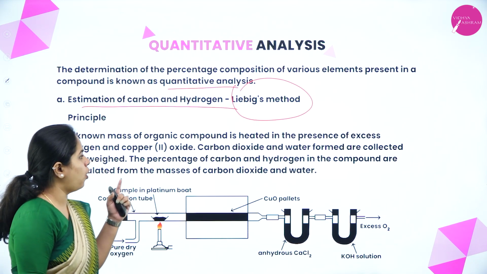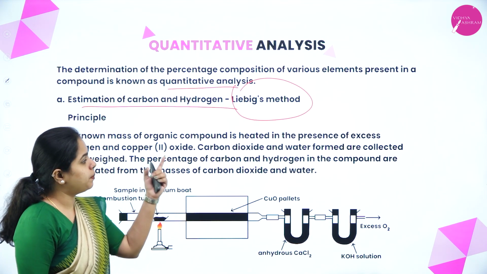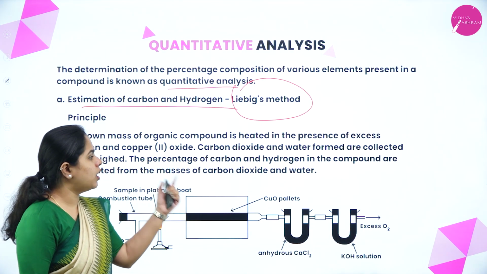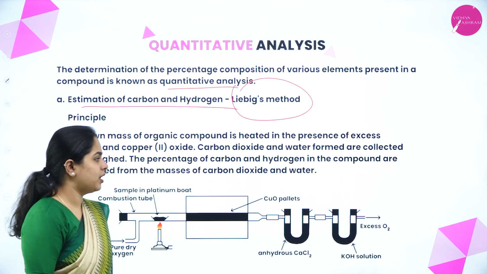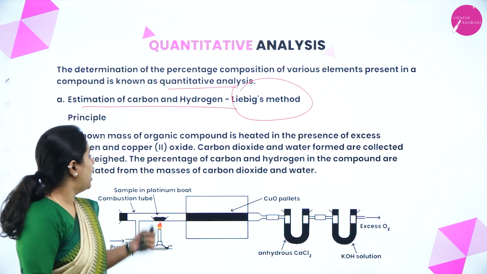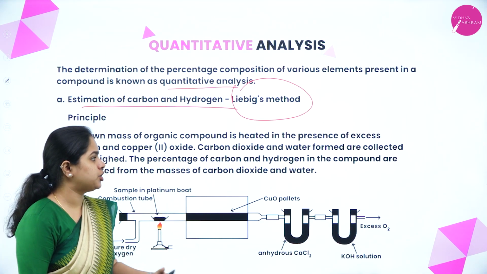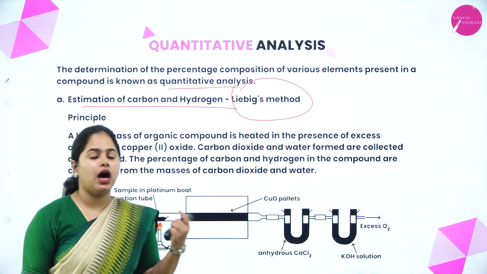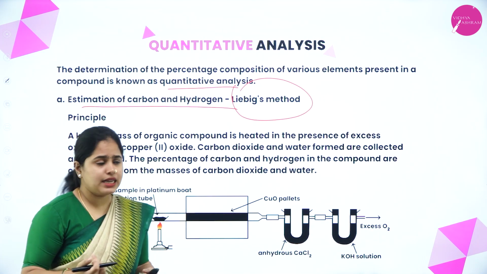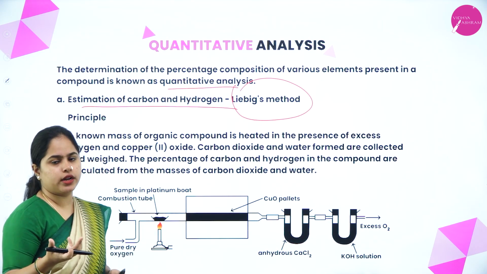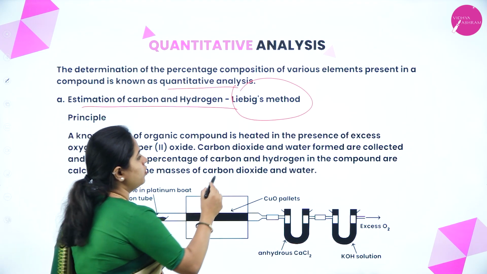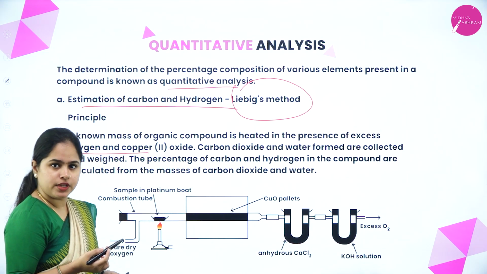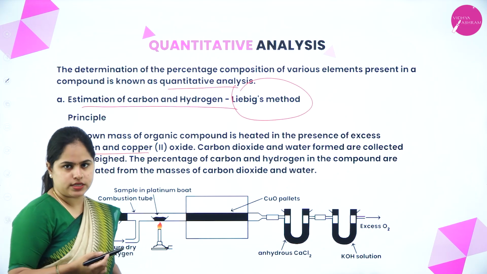A known mass of organic compound is heated in the presence of excess oxygen and copper oxide. The carbon dioxide and water formed are collected and weighed. The percentage of carbon and hydrogen in the compound is calculated from the masses of carbon dioxide and water. So that means we take a known mass of the organic compound and heat it in the presence of pure oxygen and copper oxide, right?